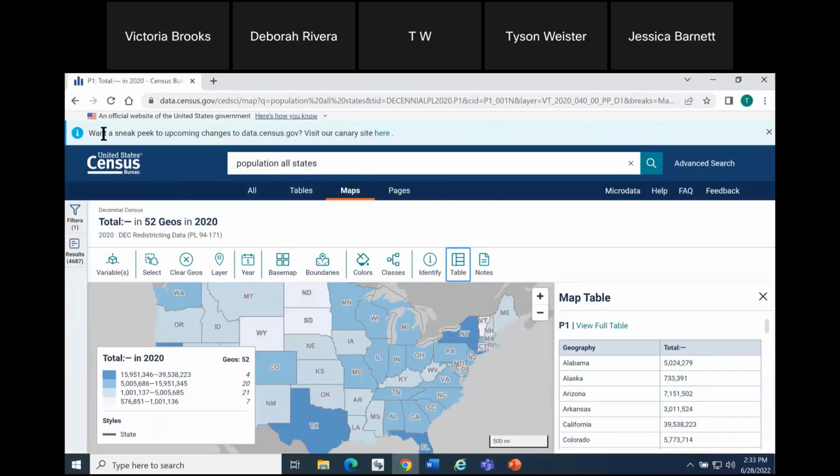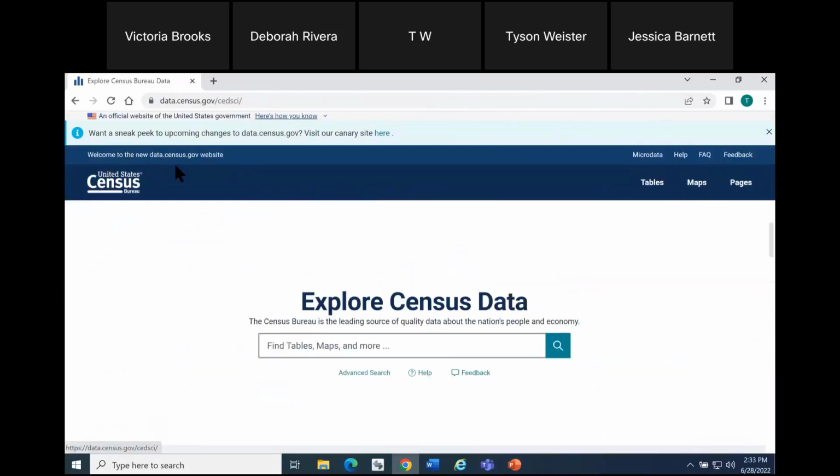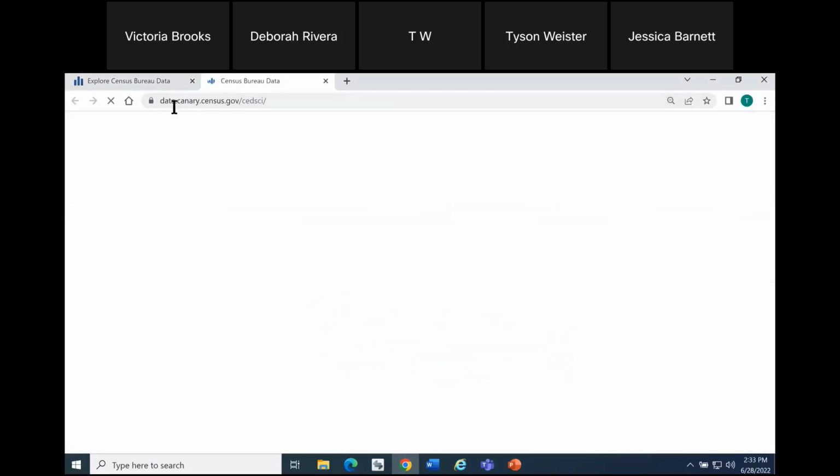So going to the site, what you'll notice on data.census.gov, we have a banner at the top that actually gives you the quick link. So you can grab the link from our PowerPoint slide, or you can grab it here from the banner that says visit our Canary site here, and the text for here is a clickable link. It will take you to data.canary.census.gov/FedSci.